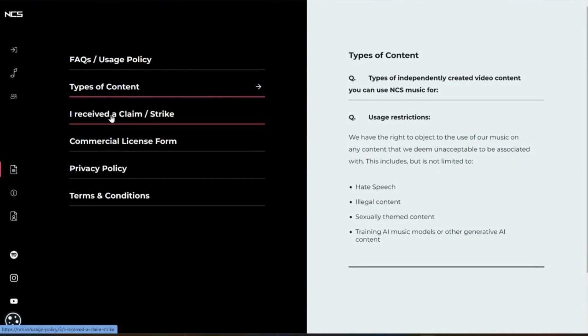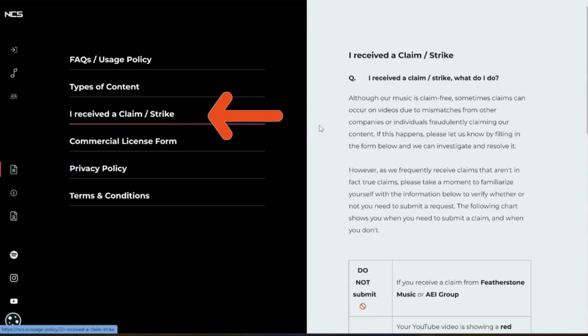All right, so next we have I received a claim slash strike. This is referring to a copyright claim or copyright strike. Of course, the thing we all want to avoid, right? Well, this is talking about in the event of using NCS music and also being sure to remember to credit the artist or song, but yet still receiving a copyright claim or strike. This is in the event of still receiving one of those.